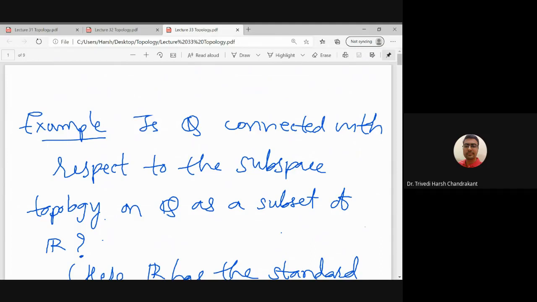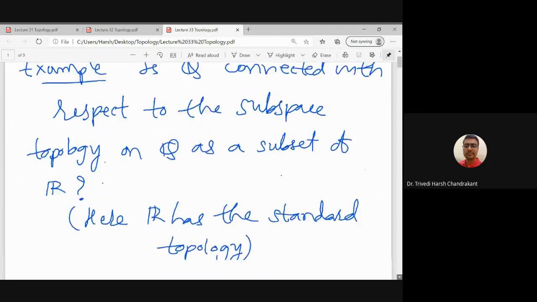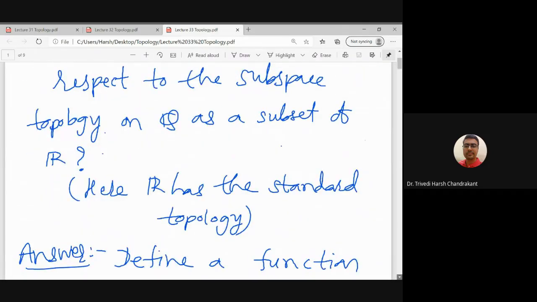First we have to fix the topology on R, and that will give us a subspace topology on Q. Usually on R we consider the standard topology. So what is the topology on Q as a subset of R?